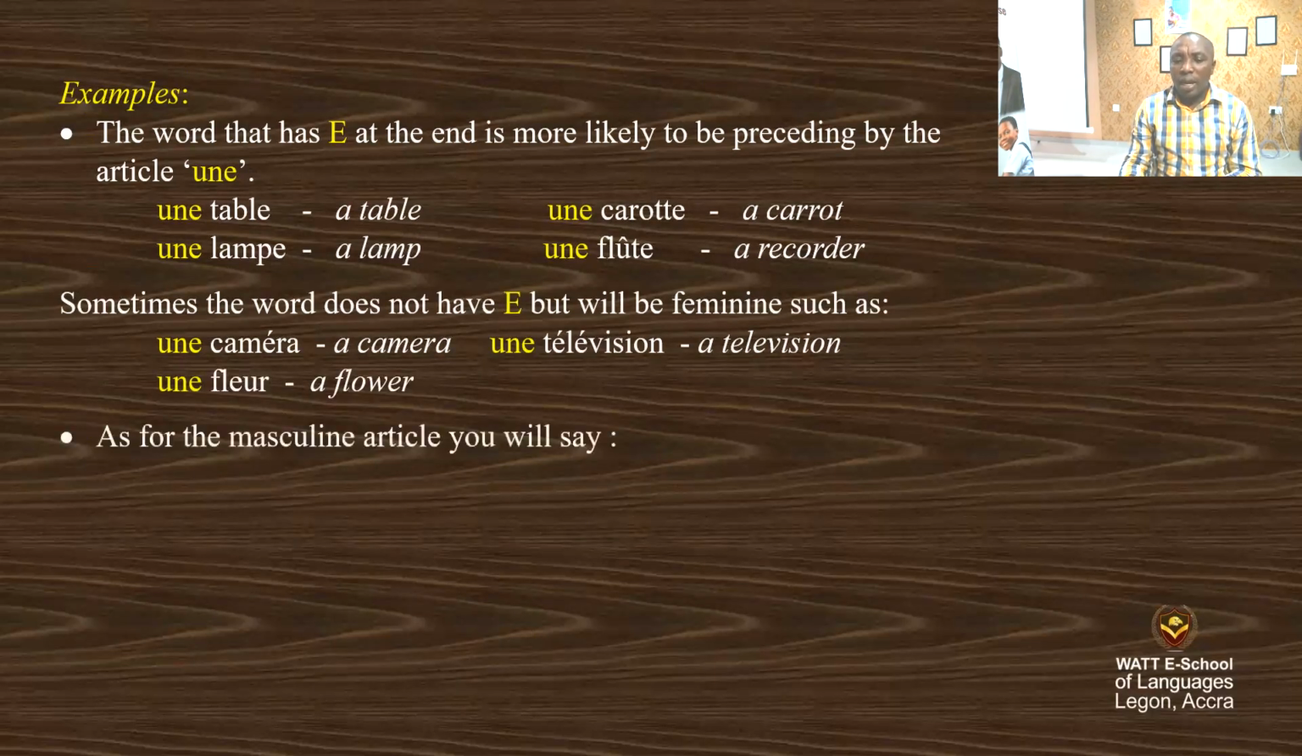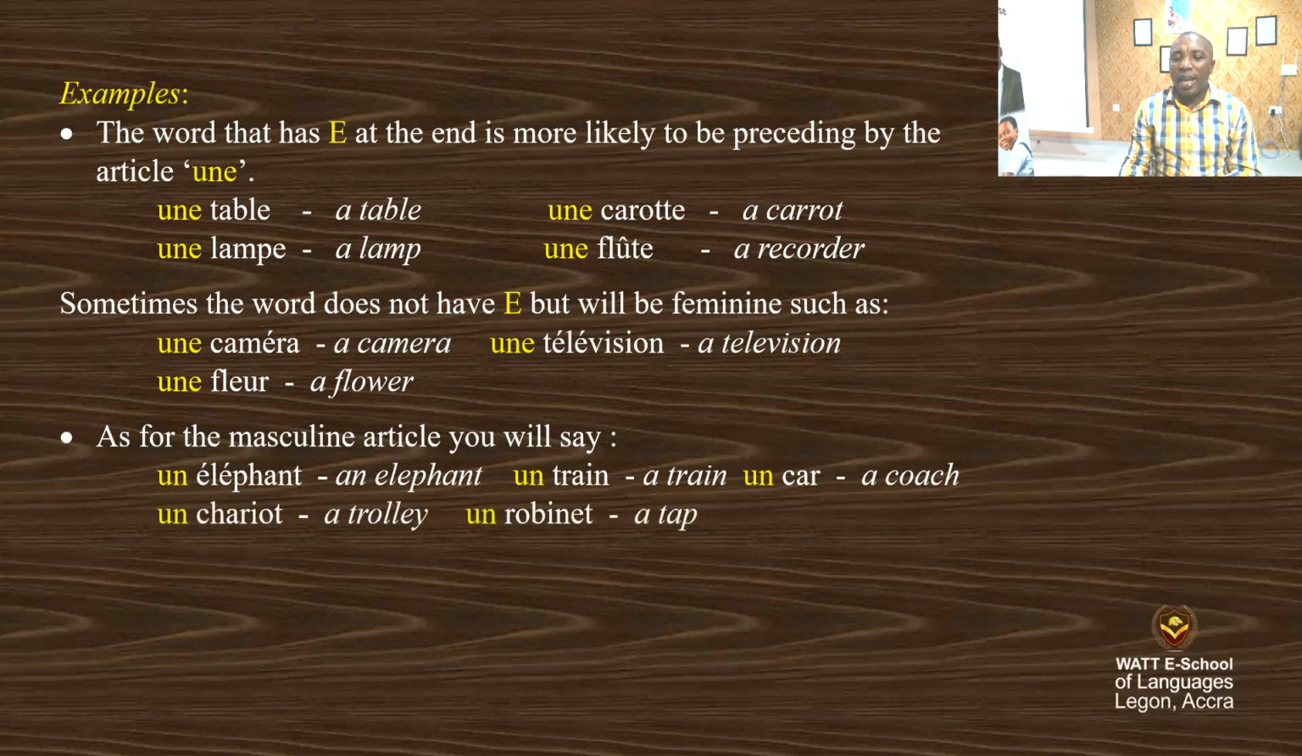As for the masculine article, you say un éléphant, un train, un car, un chariot, un robinet, un livre. Look at this one ending in E, but it's one of the exceptions here. We say that words that end in E are likely to be feminine. So that's why we say 75%. It means not all the words. And this one ending in E is masculine. So watch out.